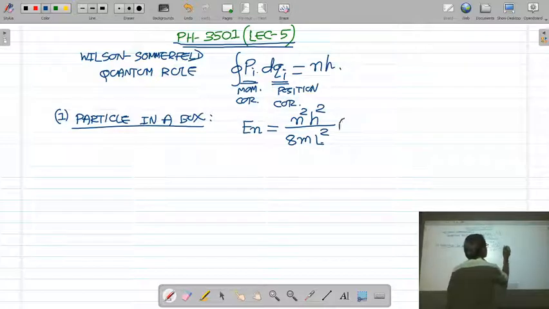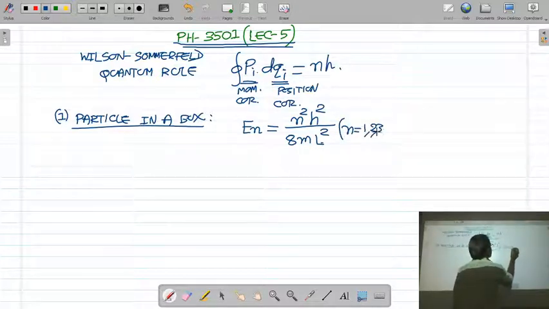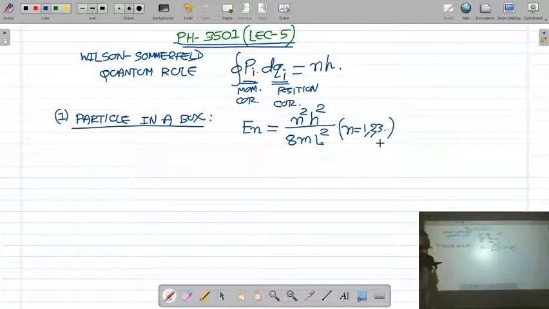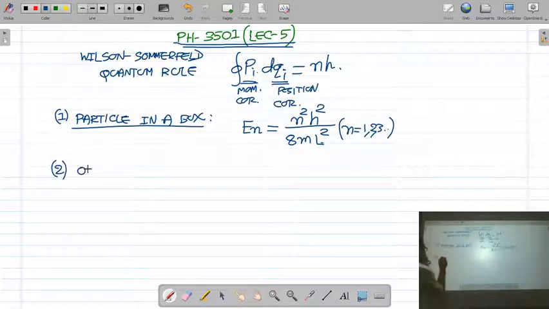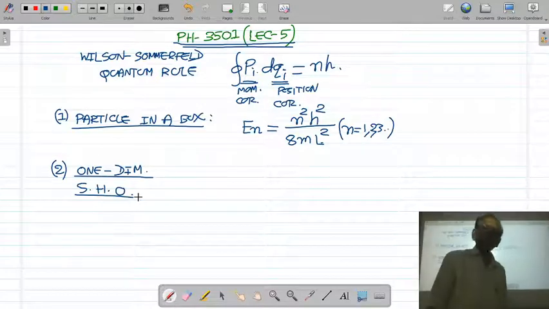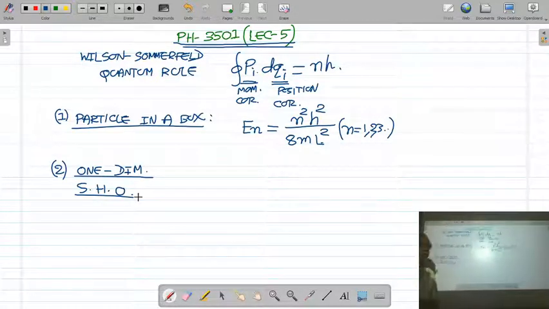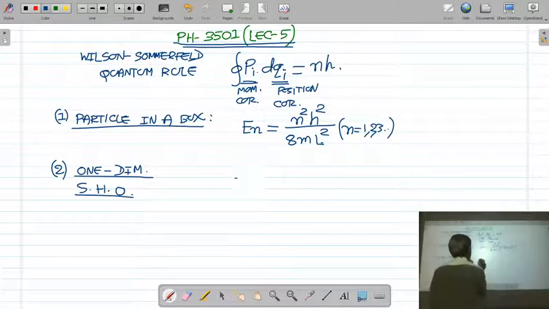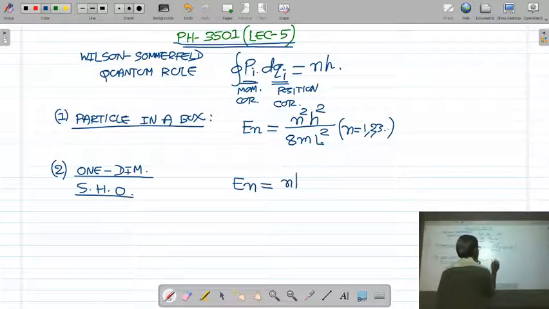n is an integer number, you can take 1, 2, 3. This denotes the different states of the particle. h is the Planck constant, m is the mass of the particle, L is the length of the box. The second example we have taken is a one-dimensional simple harmonic oscillator, which is also a periodic system. We applied the quantization rule to its periodic motion and derived that the energy of the simple harmonic oscillator is nhν.